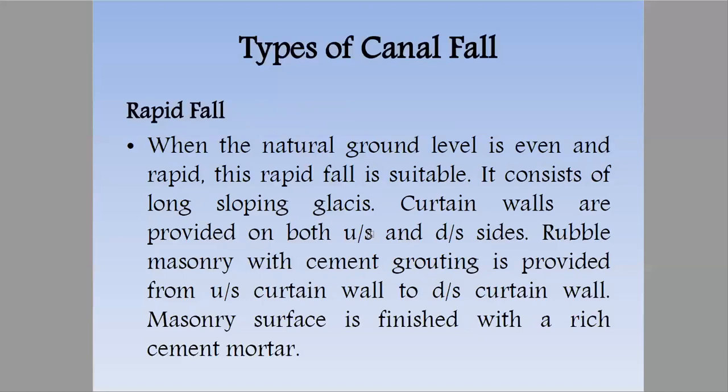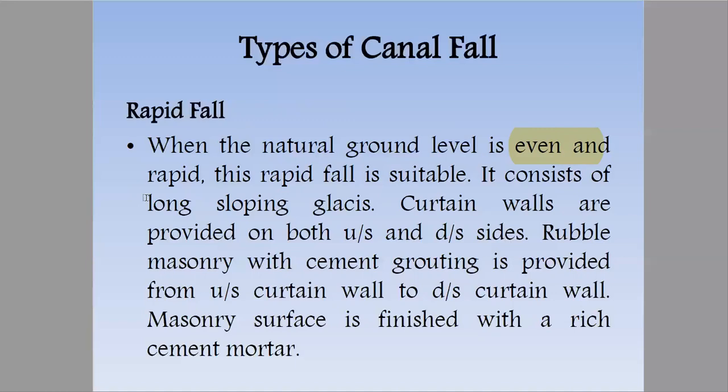It consists of long sloping glacis. Curtain walls are provided both on the upstream side and downstream side. First of all, the ground is even and rapid. Second, curtain walls are provided both in upstream and downstream side, and also they have long sloping glacis.